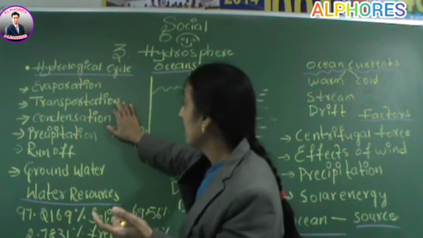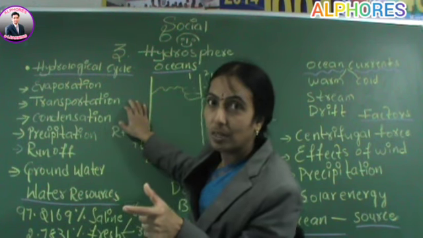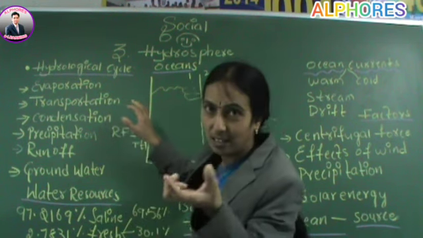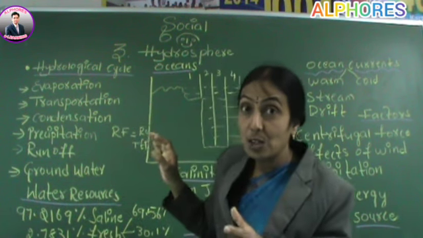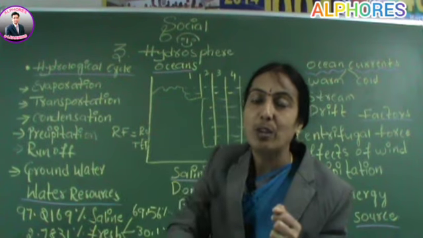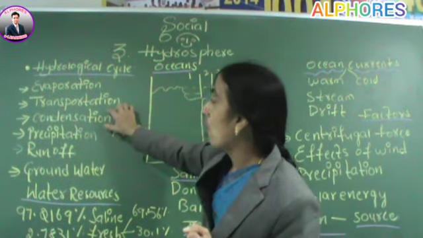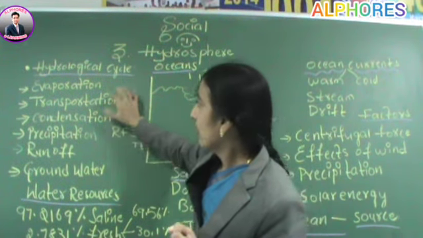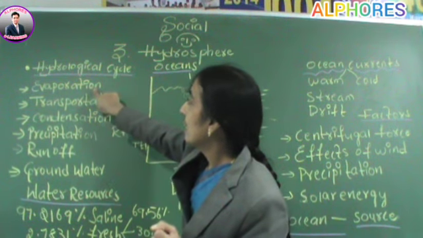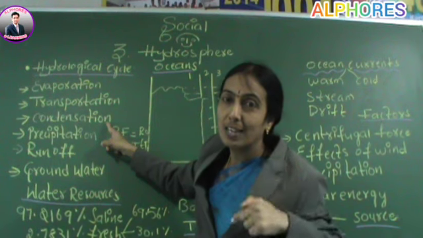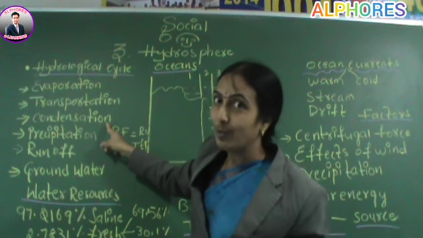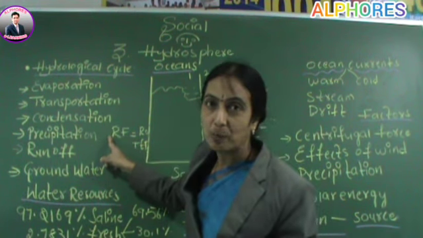And condensation means, if the temperature decreases, the process of conversion of vapor into liquid. Vapor into liquid is called condensation. Here you should understand: evaporation is liquid to vapor, and condensation is vapor to liquid. The process of conversion of vapor to liquid water is called condensation.